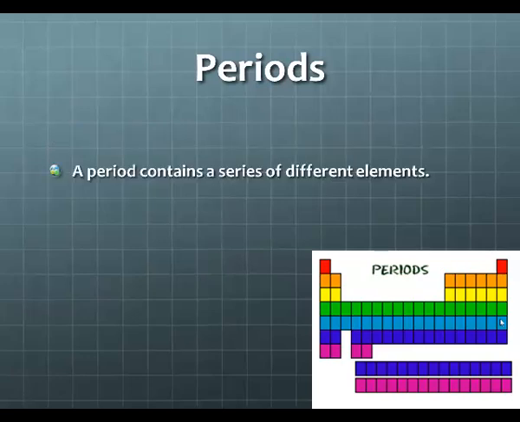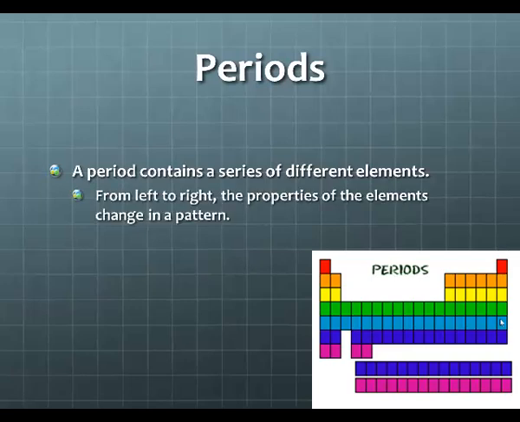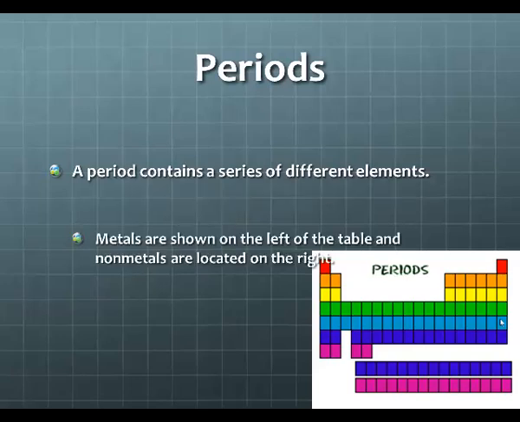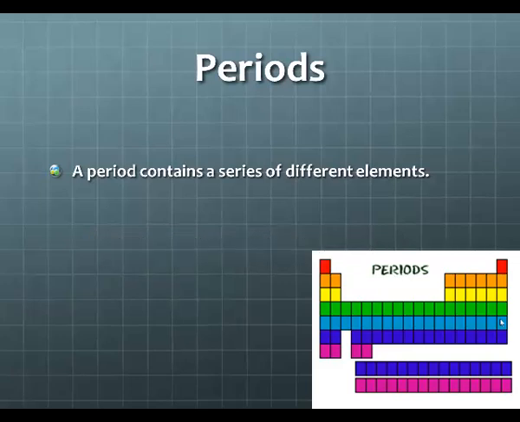A period contains a series of different elements. From left to right, the properties of the elements change in a pattern. Metals are shown on the left of the table, and nonmetals are located on the right. Metalloids are found between the metals and the nonmetals.